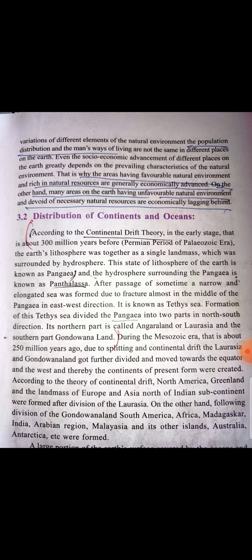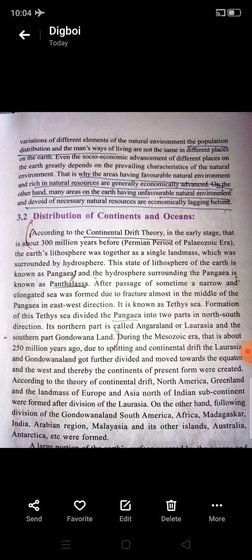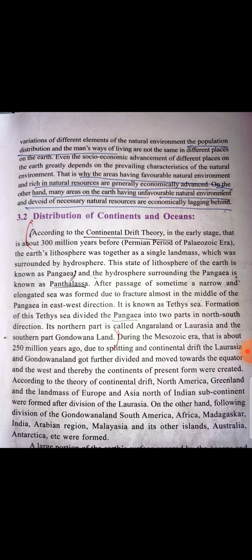That means these are the parts of Laurasia. On the other hand, following the division of Gondwana land, South America, Africa, Madagascar, India, the Arabian region, Malaysia and its other islands, Australia, Antarctica, etc. were formed.